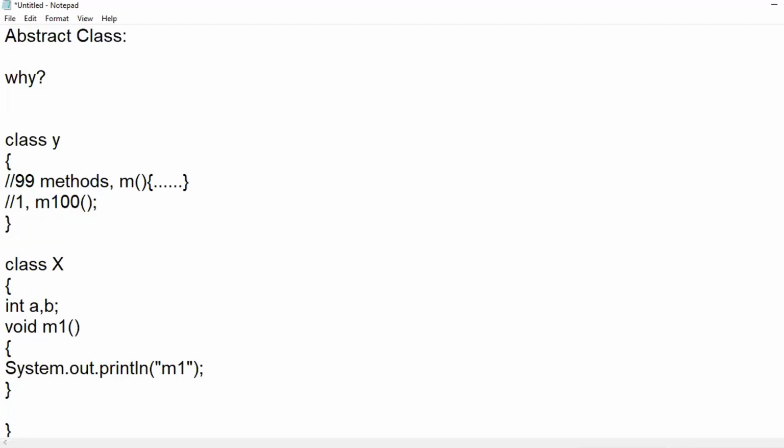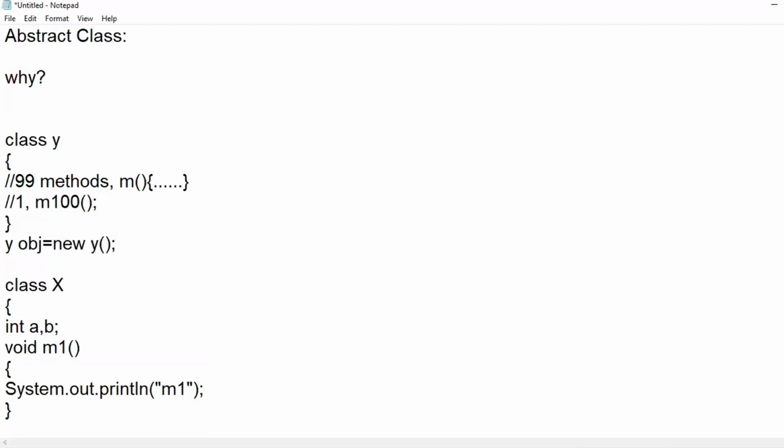Just assume you are able to create an object of this class. How will we create it? Y object is equal to new Y. When I create an object, I need to access all the methods by using that object.